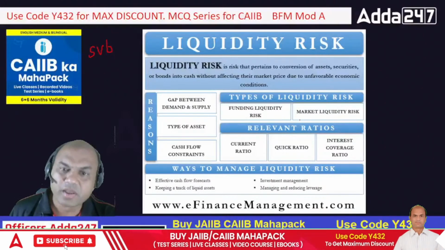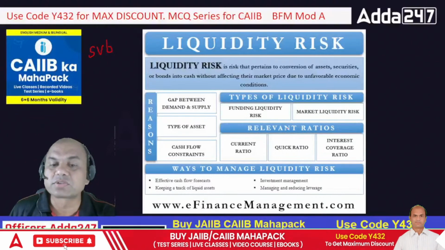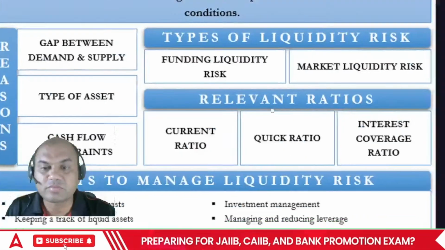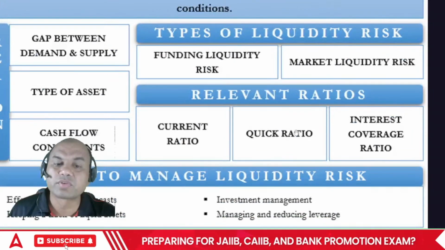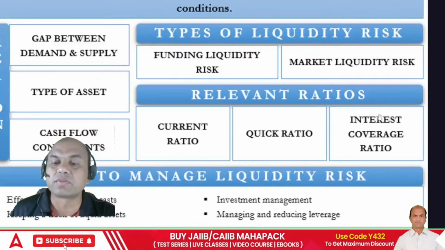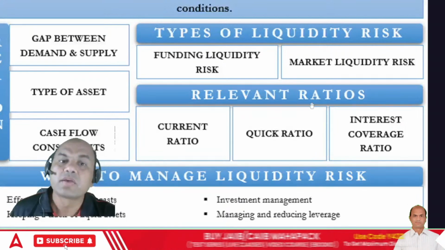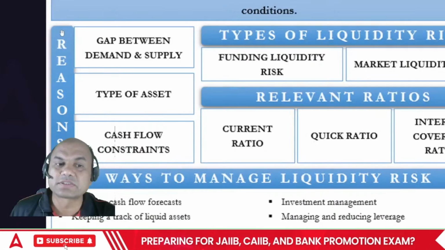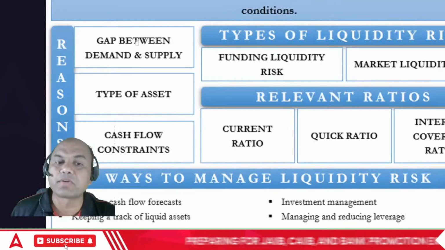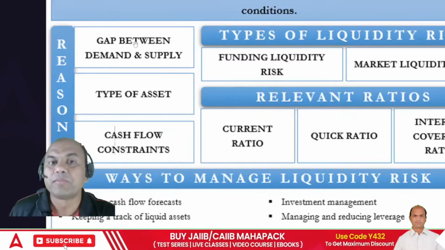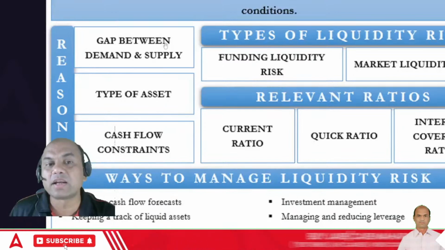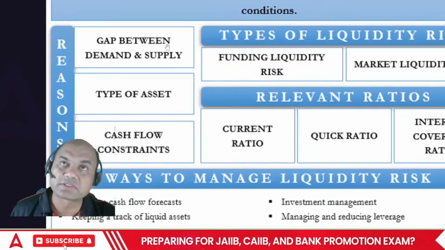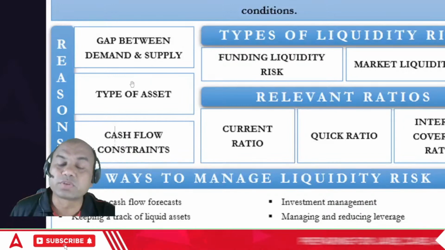Already I told you. Relevant ratios. Which are the ratios to be considered for this liquidity risk? The ratios are current ratio, quick ratio and interest coverage ratio. So what is this liquidity gap, means why does this liquidity risk arise? Because of the gap between demand and supply. Means if I require the money urgently and there is no supply of money, then I'll be facing the liquidity risk.